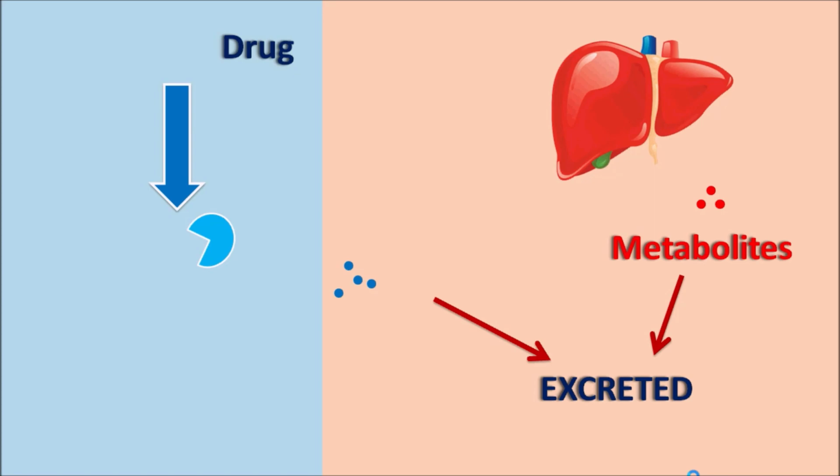Within the GI tract, it can undergo first pass metabolism. Otherwise, in the hepatic system, it can undergo first pass metabolism. And finally, it is excreted through the kidneys, which produces the irreversible loss of the drug from the body. Now we can calculate the clearance of the drug from the body by using a few pharmacokinetic equations.